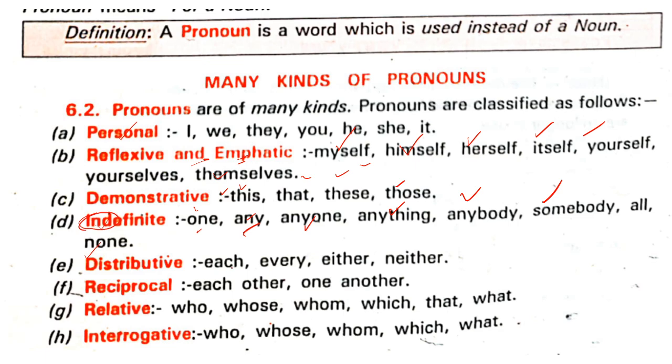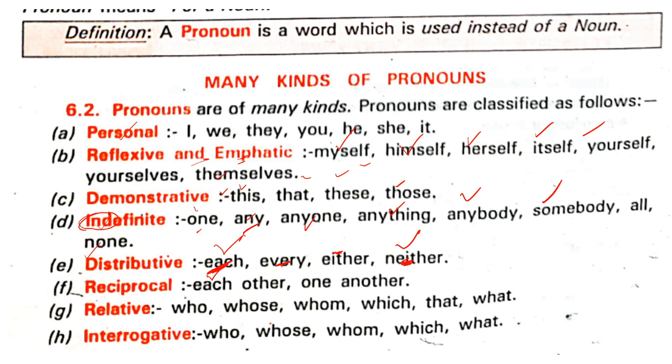Distributive. What is distributive? Each and every person, each and every student: every, either, neither. You can pronounce it as either or neither. Some people pronounce either, neither, or either, neither, right? This is distributive. Give every student a chocolate. I neither like tea nor coffee. Distributive. Reciprocal: each other, one another. You know what is reciprocal?